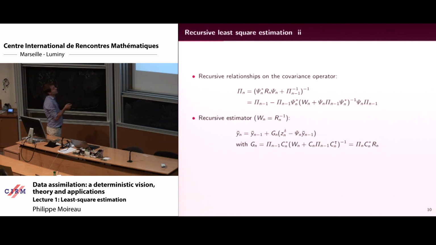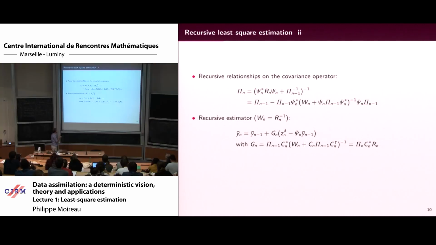So it's a definition. I define pi n like this, recursively. I use the inversion lemma to get this inversion formula, and then it's just a very simple computation, but you can prove that you can write yn, the estimator at time n, as the previous estimator plus a correction that is applied to only the last observation that you get, minus what you would get from the previous estimation.